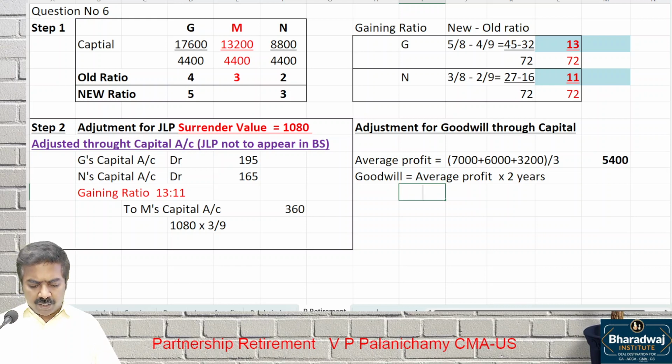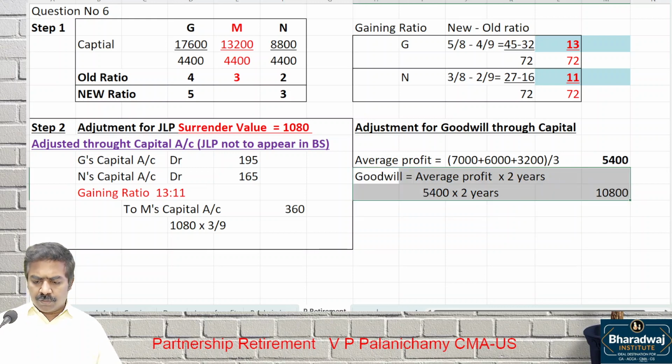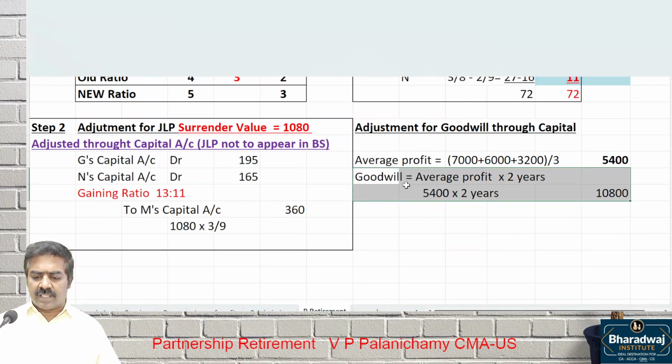Average profit into how many years? Into 2 years will be the goodwill. What is the goodwill? 10,800 is the goodwill. Goodwill is valued at 2 years purchase of average profit.